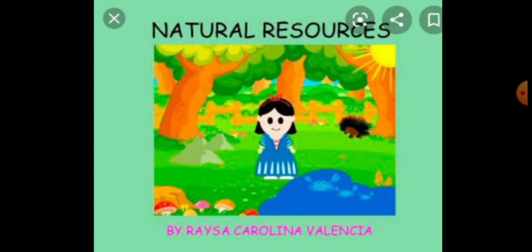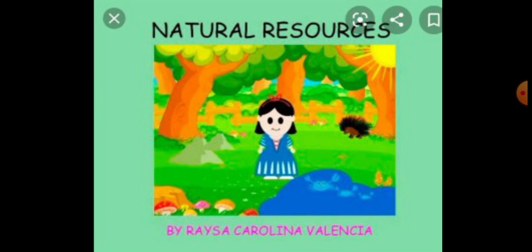Natural resources are any matter or energy derived from the environment that is used by living things, including humans. Next we learned about the examples of natural resources.